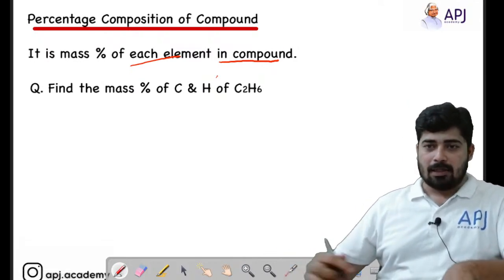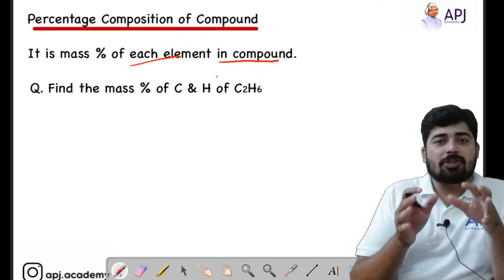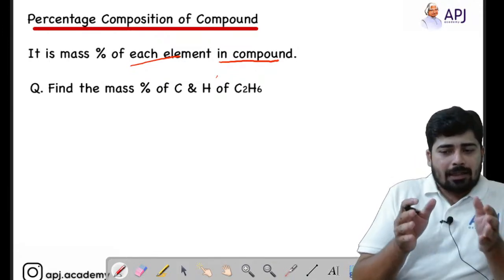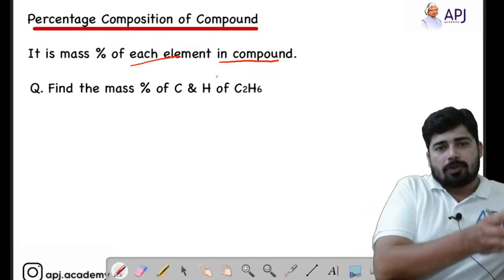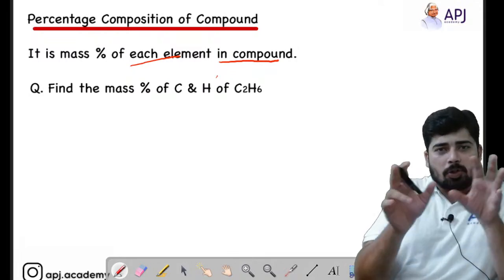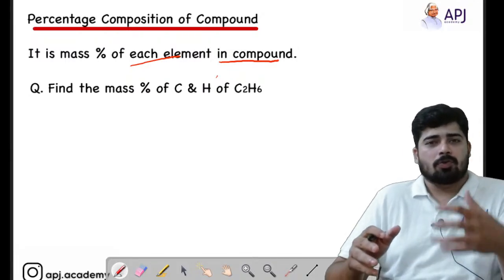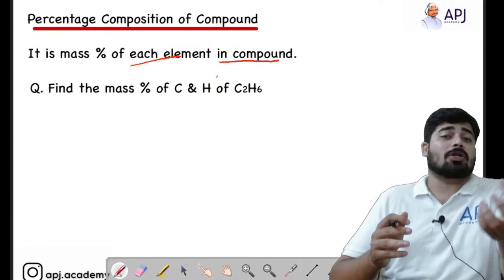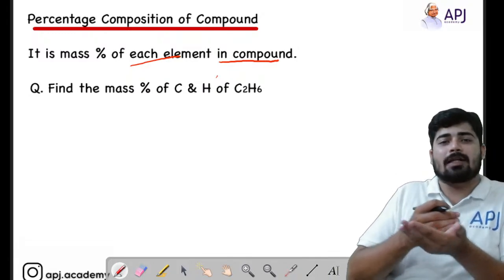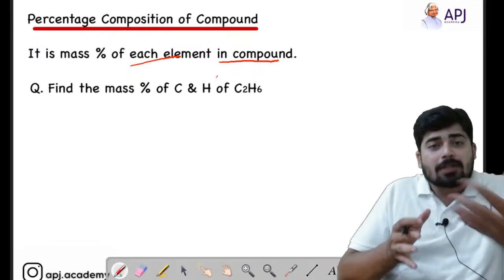Okay, don't worry. If you consider a compound, we know that a compound is a combination of elements, right? For example, if you take water, you can see that in water we have hydrogen as well as oxygen. So the mass of water is a combination of the masses of two different elements, that is hydrogen and oxygen. Oxygen contributes a certain mass to water, as well as hydrogen also contributes some mass to water. So we have to calculate the percentage of the contribution of each element towards the mass of a compound.